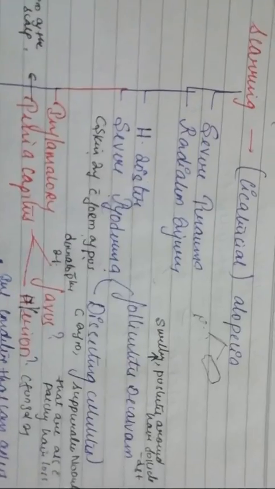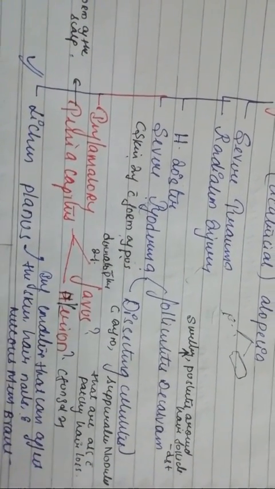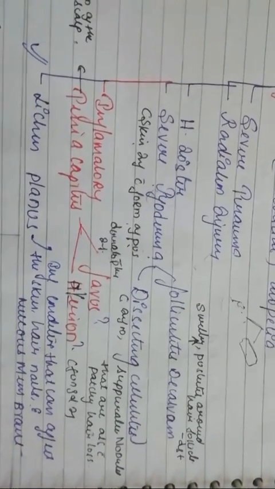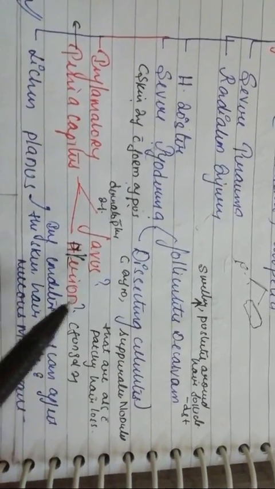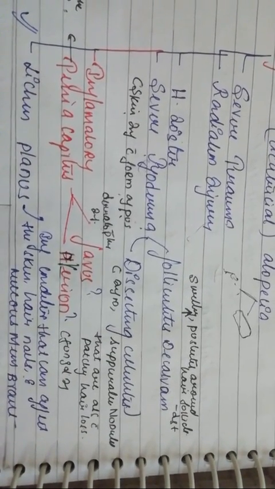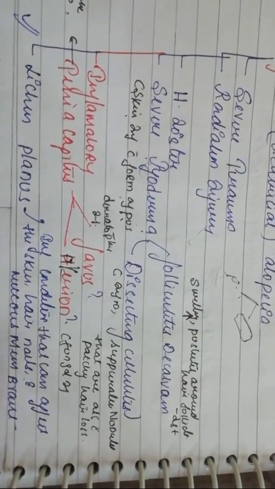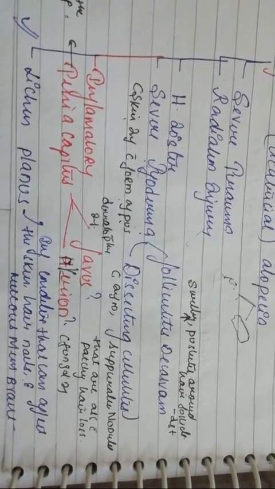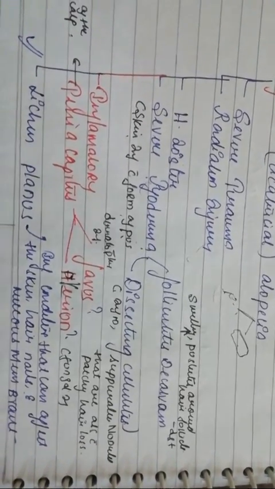Now let us understand the next thing, that is inflammatory. Under the inflammatory, we have tinea capitis, and it's written favus, and also chirion. Let us understand them, guys, and how it looks. Tinea capitis is also called ringworm of the scalp.